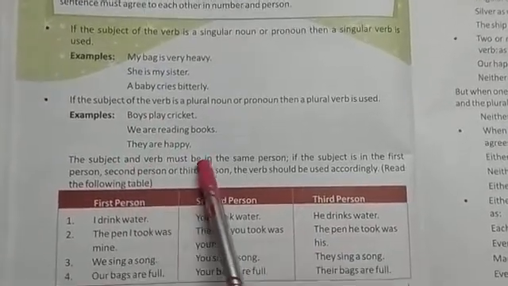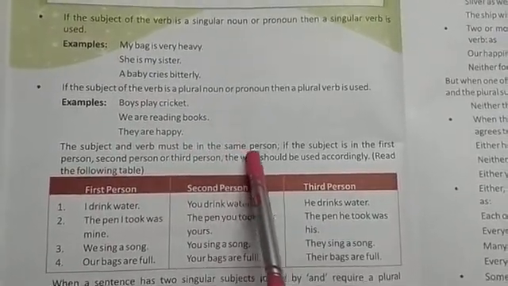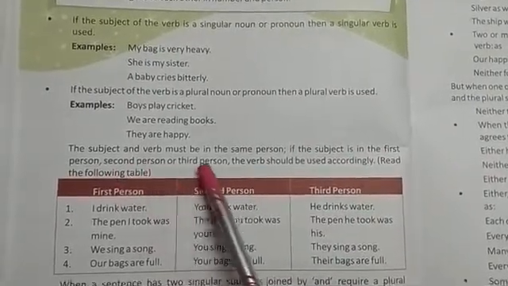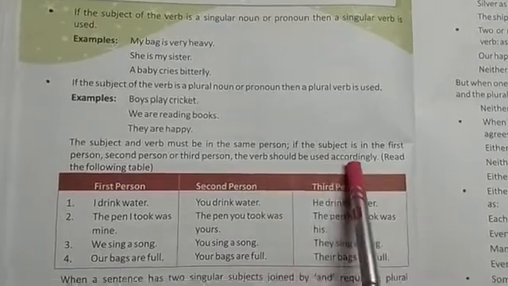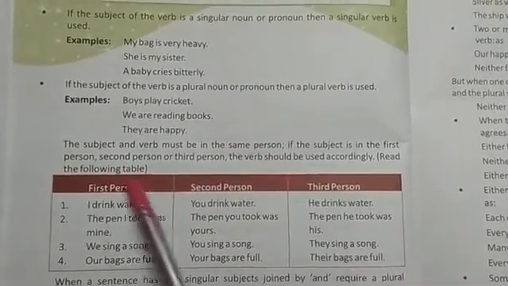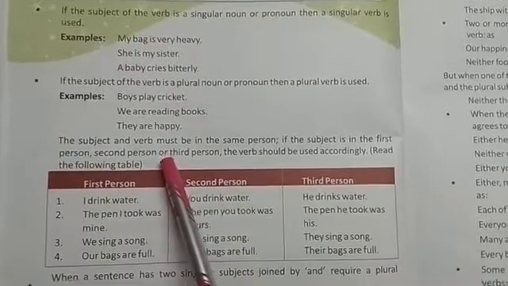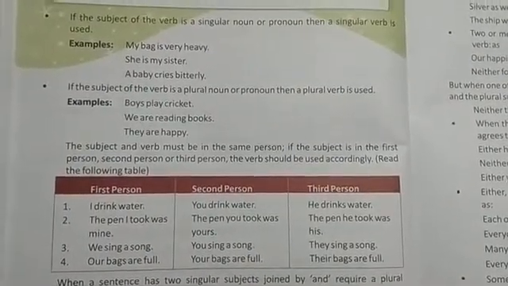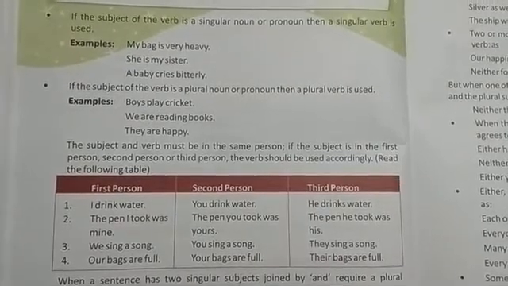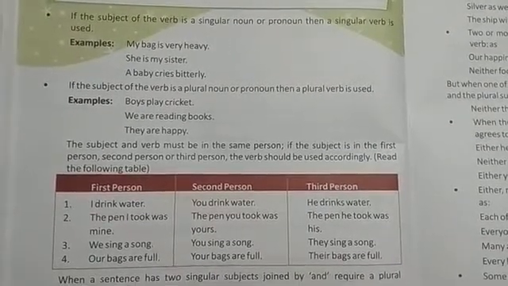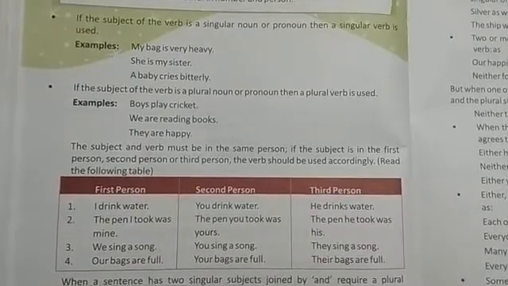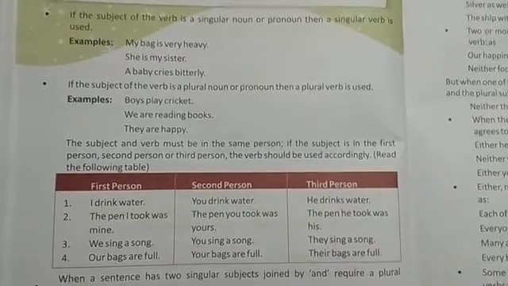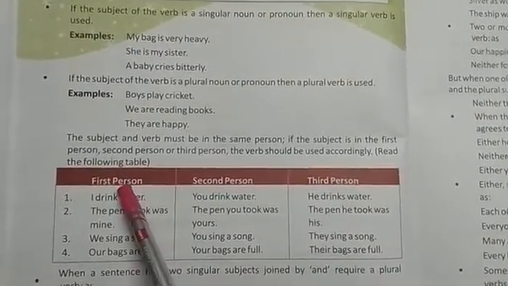The subject and verb must be in the same person. If the subject is in the first person, second person or third person, the verb should be used accordingly. Read the following table. This line says that whenever we are using a subject and a verb, they must tally with each other. The subject and the verb must agree with each other, whether the subject is first person, second person or third person. So here the table is given.